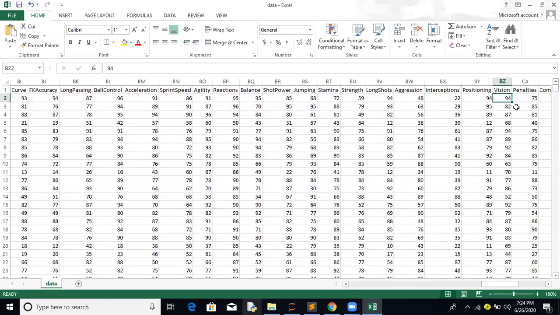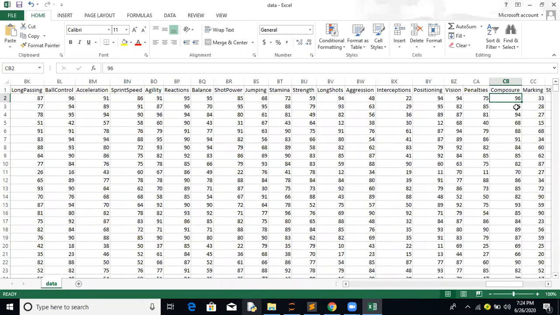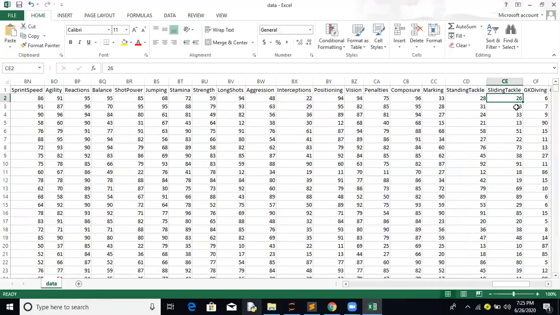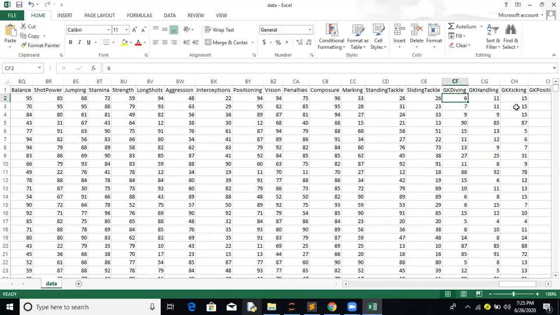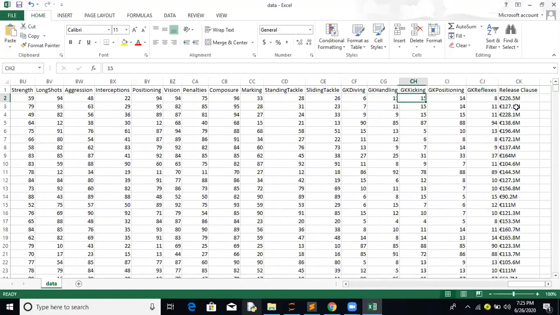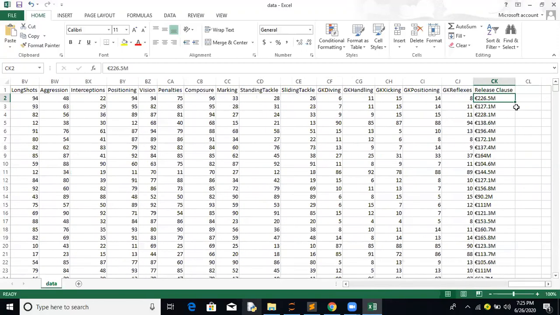Positioning, vision. Vision is an important skill for being a good football player. Even this skill is better for central attacking midfielders, those who normally give the pass to the forward players. Penalties, composure, marking, standing tackle, sliding tackle, mainly skills for midfield or defensive players. Now these skills are related to the goalkeepers only. And last, I think that's the release clause.